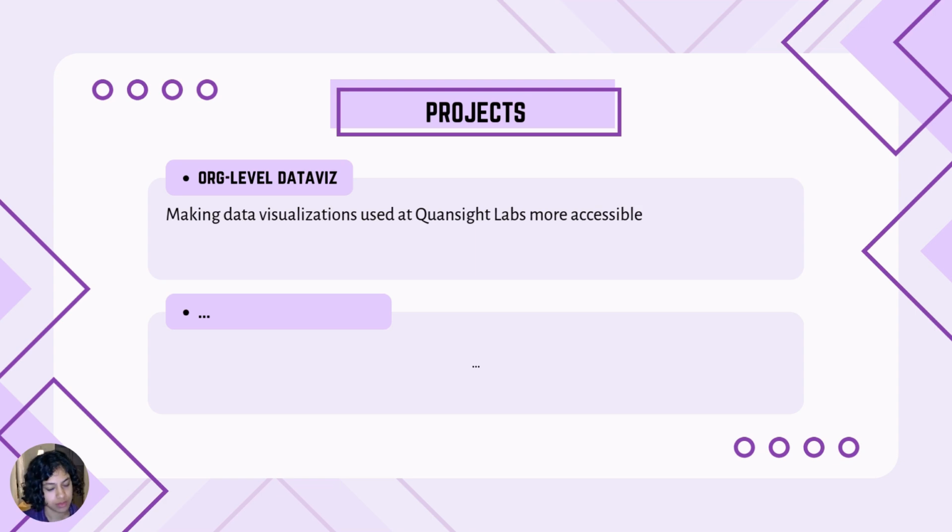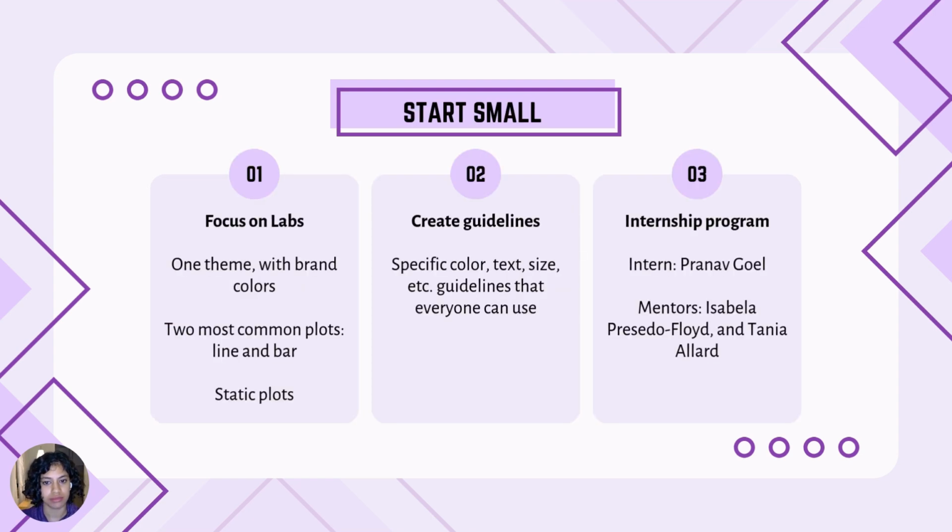First is organization level data visualization. So this is an older project. About, I think, 1.5-ish years ago, we worked on making the visualizations used at QuantSight Labs more accessible. And this is a small scale project. The focus is on Labs. So we have very specific brand colors and fonts and such, right?